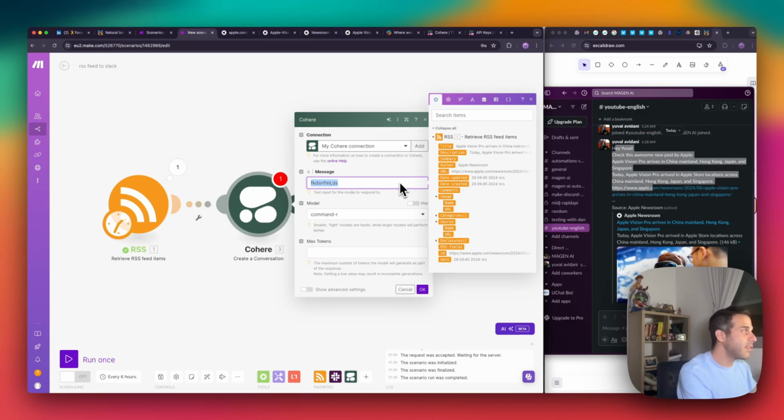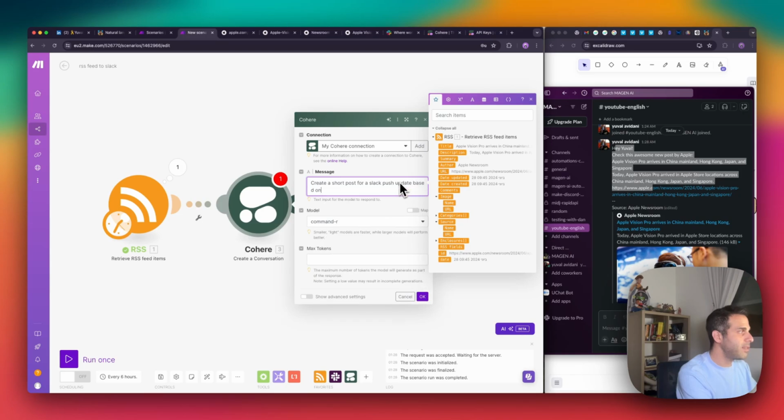So this means something like: create, let's say, a short post for a Slack push update based on the following text.